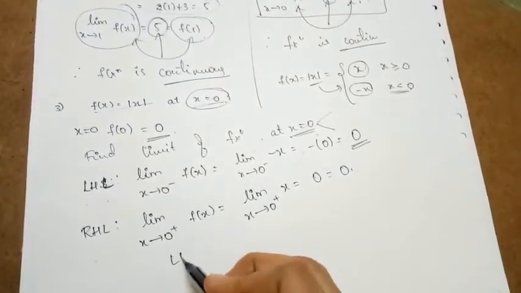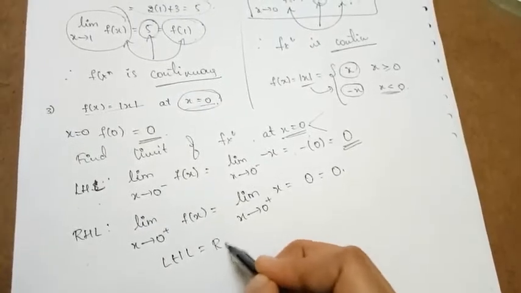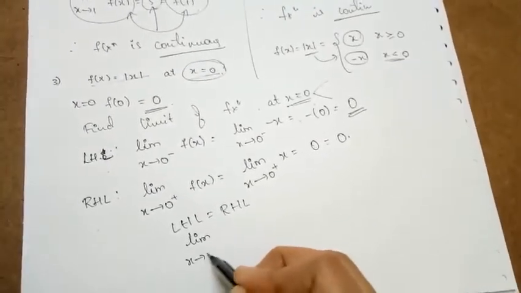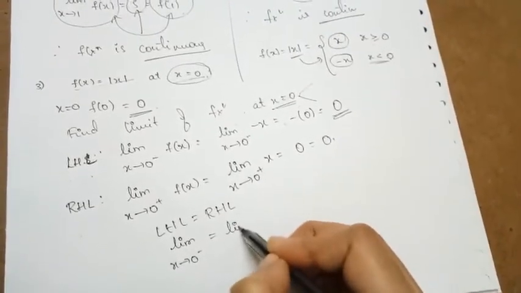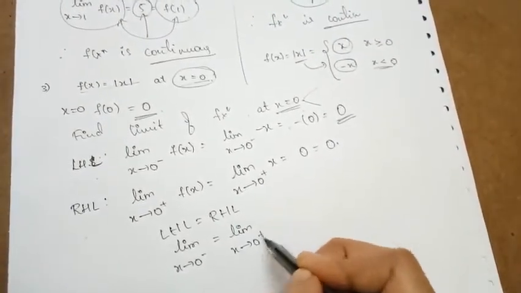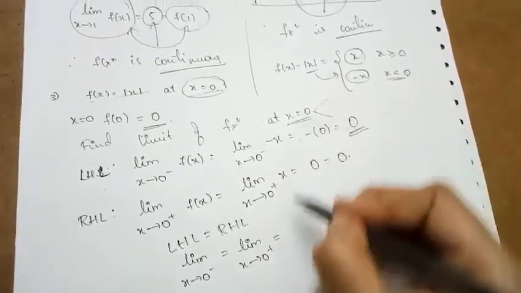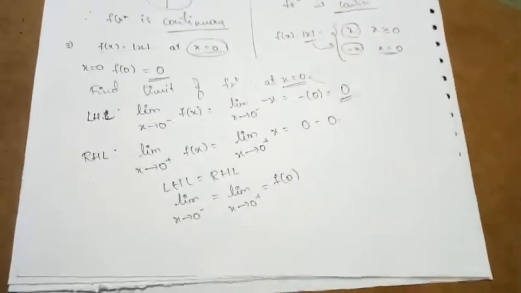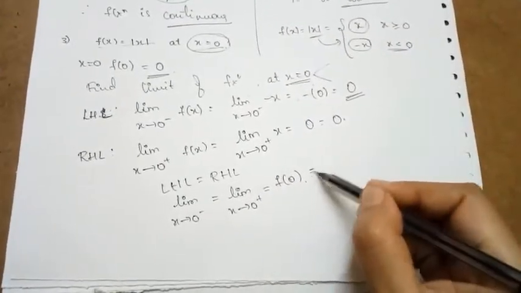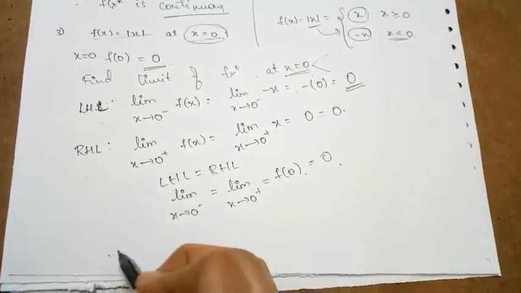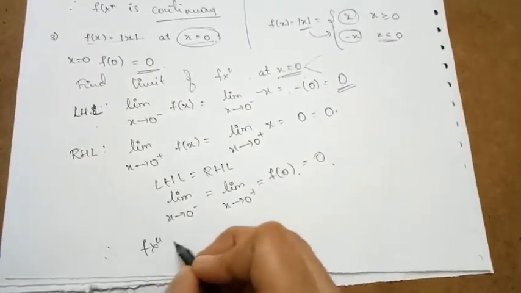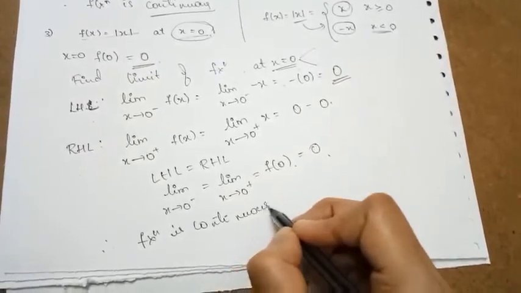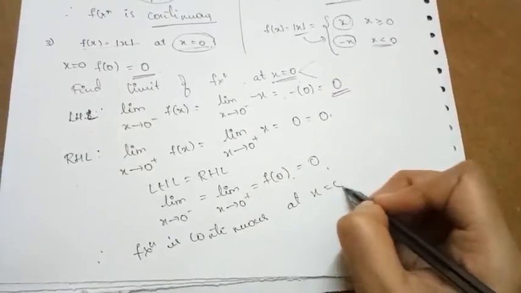Clearly our left hand limit is equal to the right hand limit. So limit x tending to 0 minus is equal to limit x tending to 0 plus, and this value also coincides with the value of the function at that point, that is 0. So all these values are equal to 0. So clearly we can say that the function is continuous at x is equal to 0.